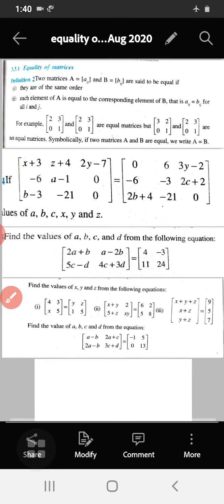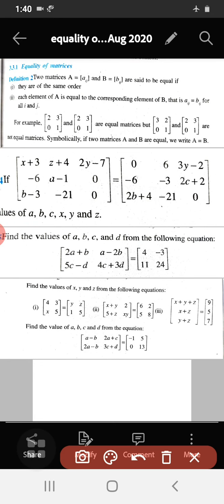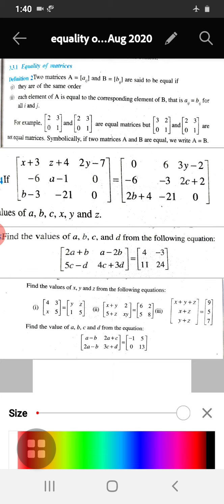So you can write the definition. What does the definition say? Two matrices A and B are said to be equal. See, A is equal to Aij, B is equal to Bij. So we write it generally: equal if they are of the same order. First condition. So if the order is same, then each element of A is equal to the corresponding element of B.